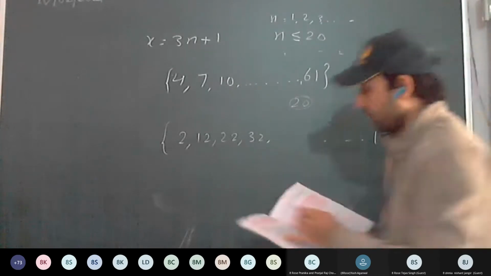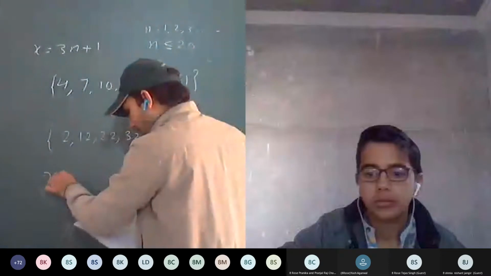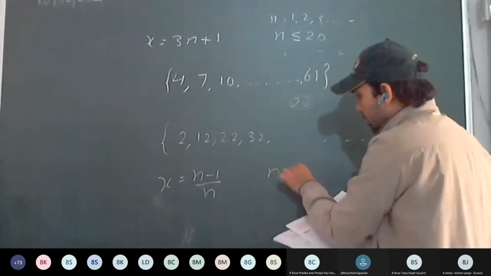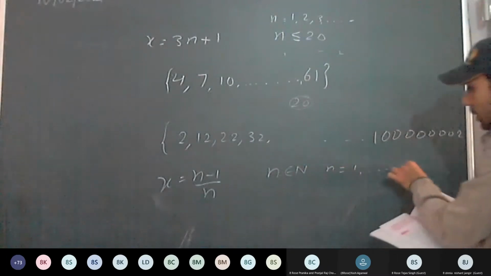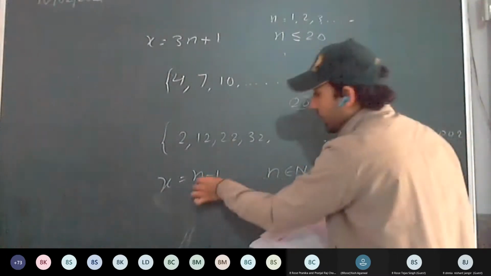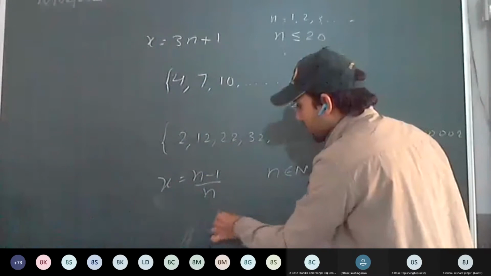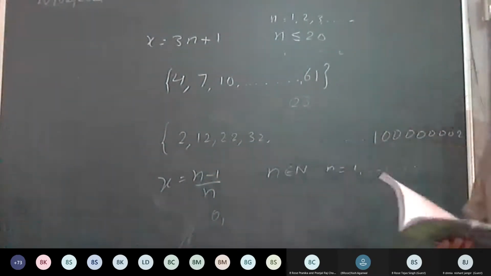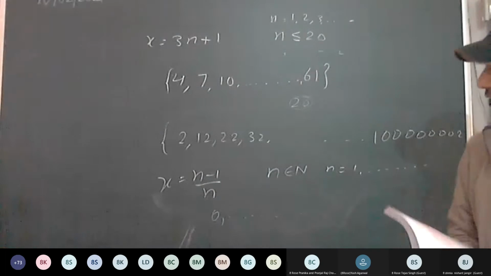A such that x equal to (n minus 1) upon n, where n belongs to natural numbers. So n will be 1, 2, 3 up to infinity. If you put it in here, the first one is 0, and you will get the number of elements to be infinite. The seventh as well is infinite.